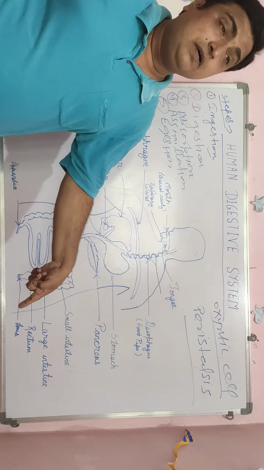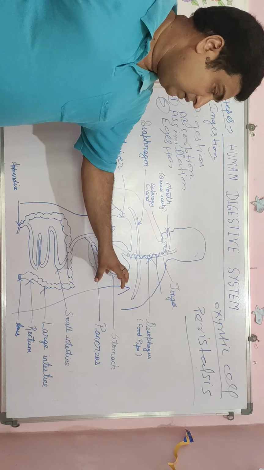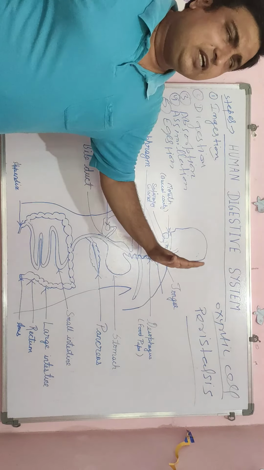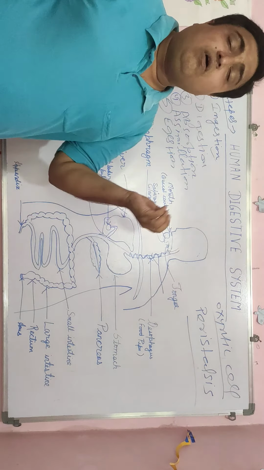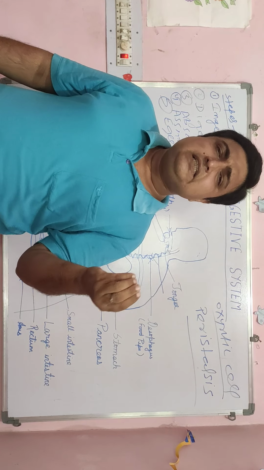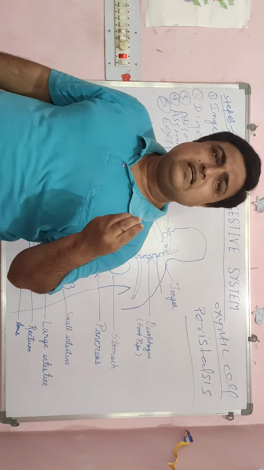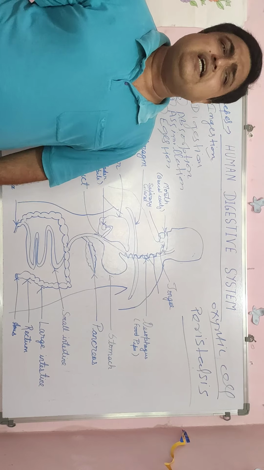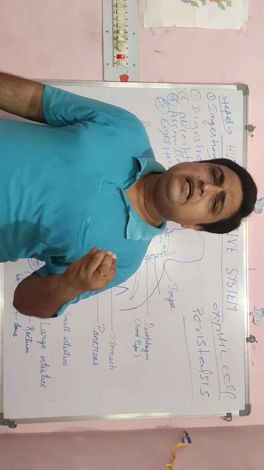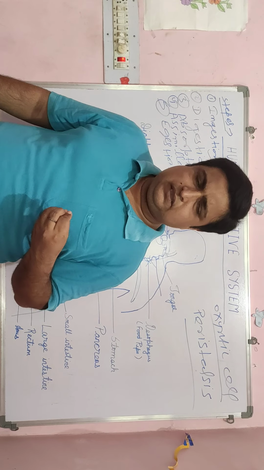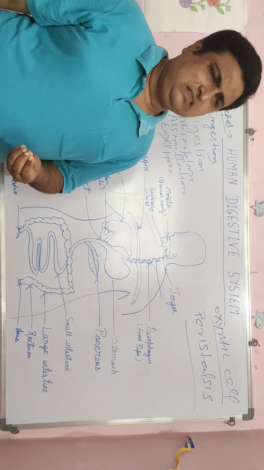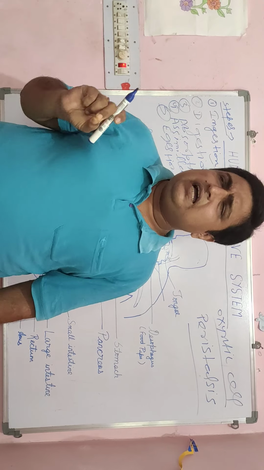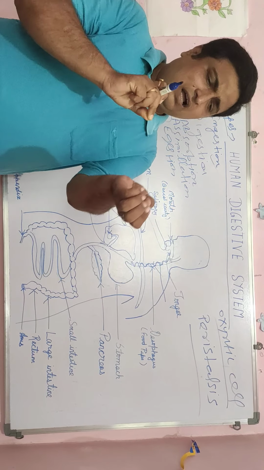Within 4 to 5 hours, what happens? First of all, the wall of the stomach contains various gastric glands, and these glands secrete HCl, hydrochloric acid. This is very dangerous, and it will burn. If we touch HCl, it will burn our skin.